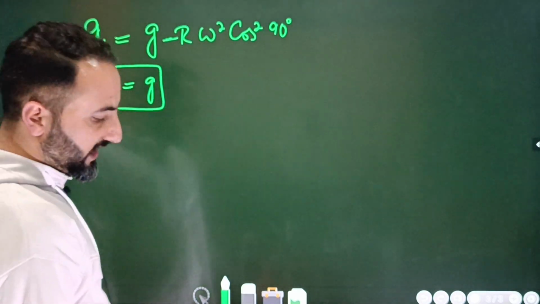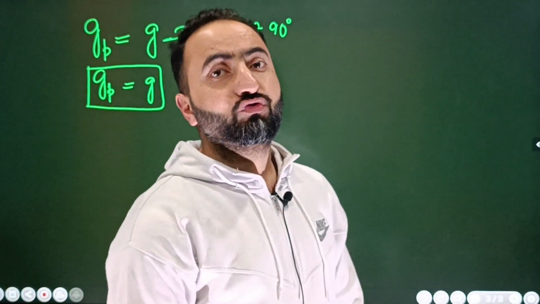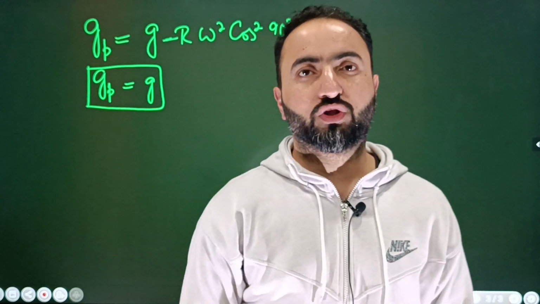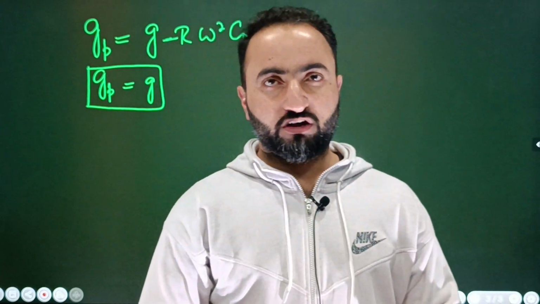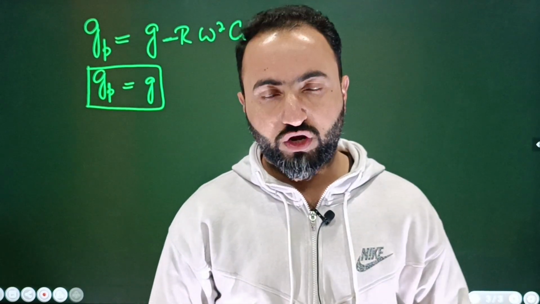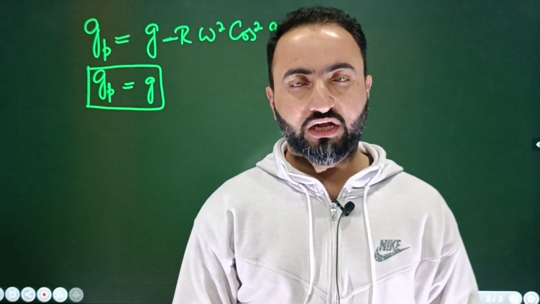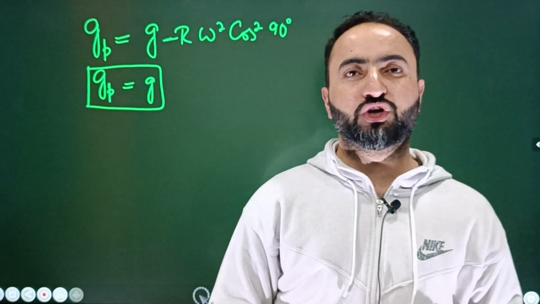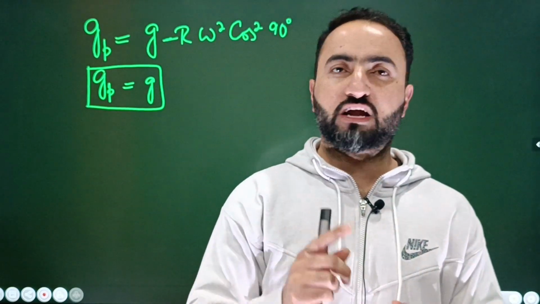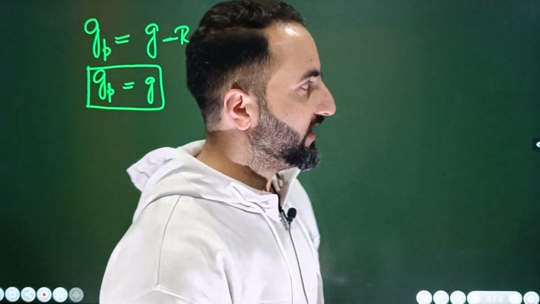So what does it mean? It simply means that there is no effect of rotation of earth on the acceleration due to gravity at the poles. That means whether the earth rotates faster or rotates slower, or it stops rotating, in all these circumstances, the acceleration due to gravity on the poles is not going to change, that is going to remain the same.